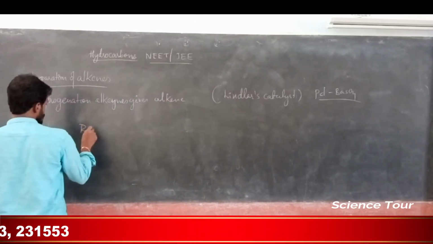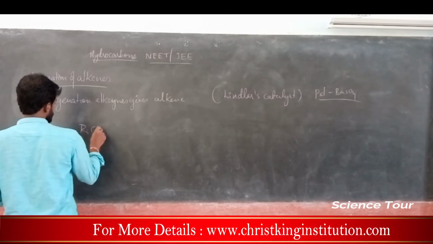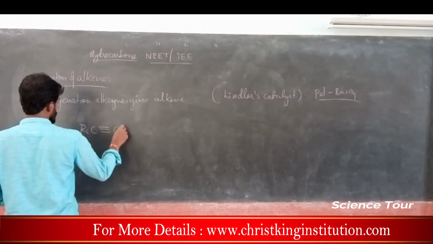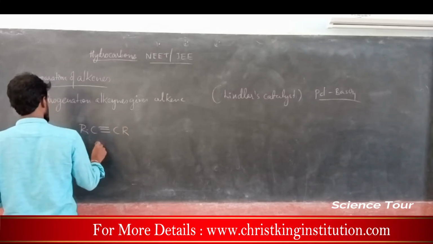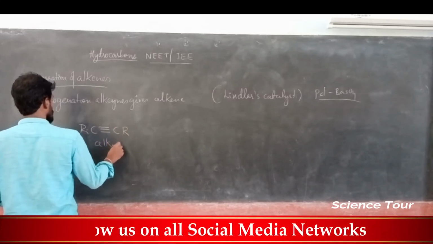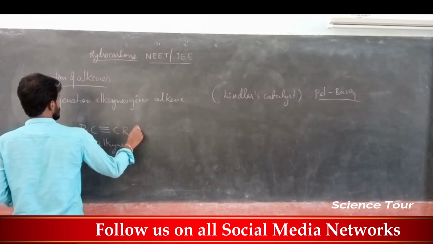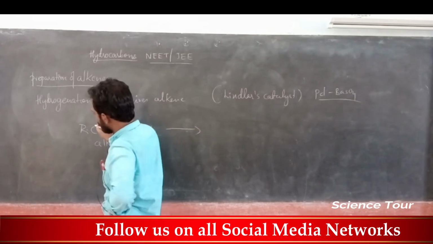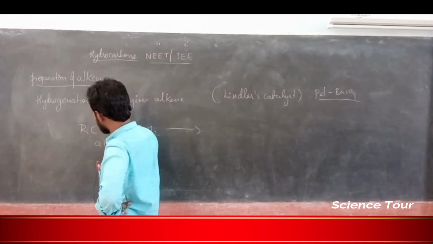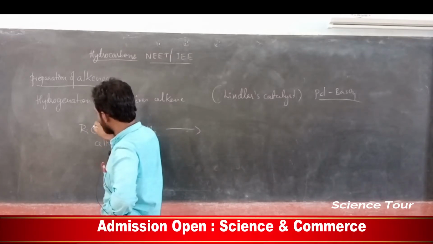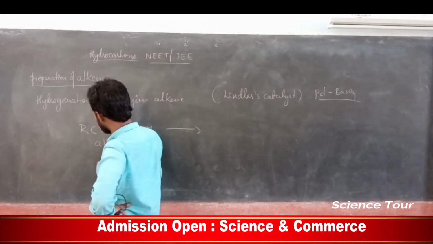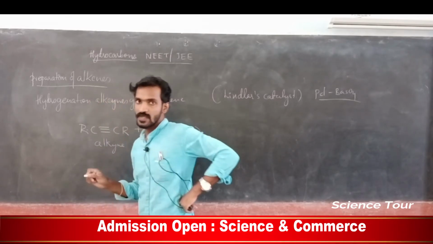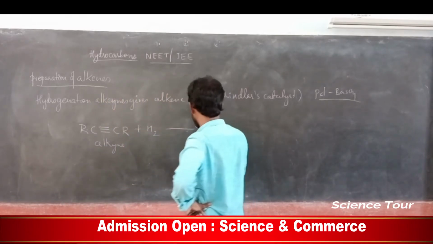So it will take an alkyne and react it with hydrogen. These two hydrogens are added, one hydrogen to one carbon and another hydrogen to the other carbon. Note down, my dear students.